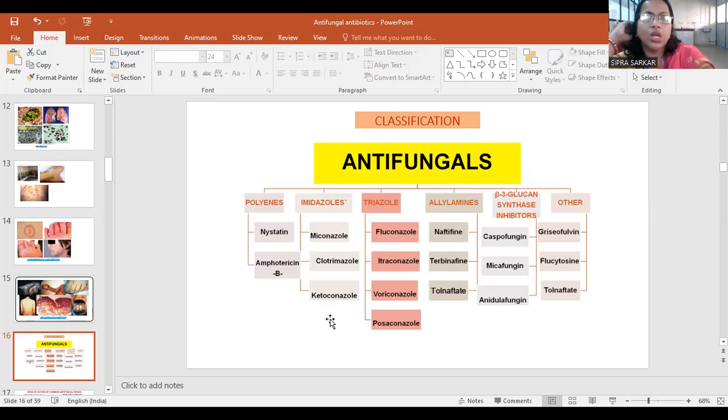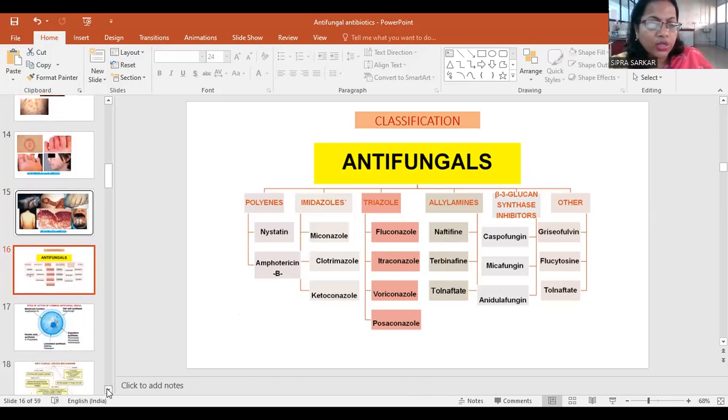Next, coming to triazole: fluconazole, itraconazole, voriconazole, and posaconazole, this type. Now there are some allylamines: naftifine, terbinafine, tolnaftate, this type of drugs also there. And beta-glucan synthase inhibitors, that is one of the inhibitors for the synthesis of some molecule for the fungus, like caspofungin, micafungin, and anidulafungin. These are some fungal derivatives. Next, griseofulvin, flucytosine, tolnaftate, these are the categories.